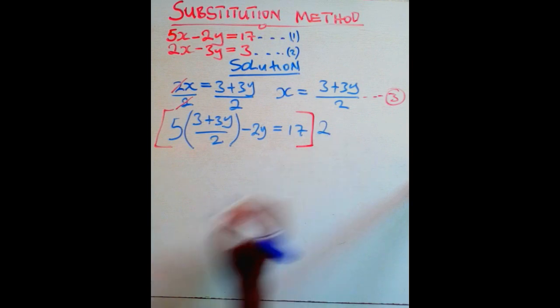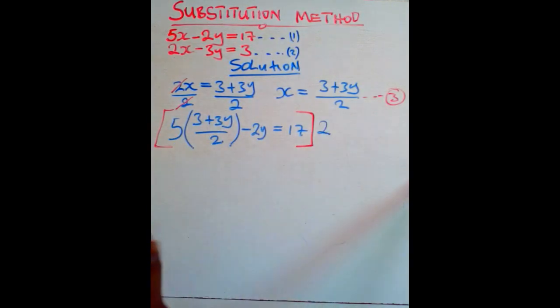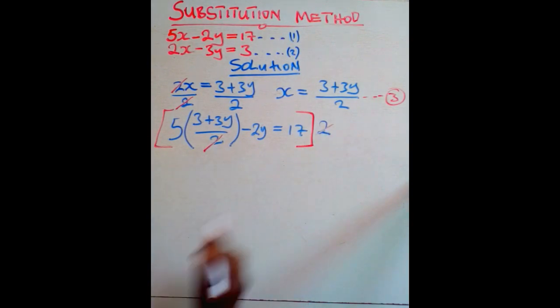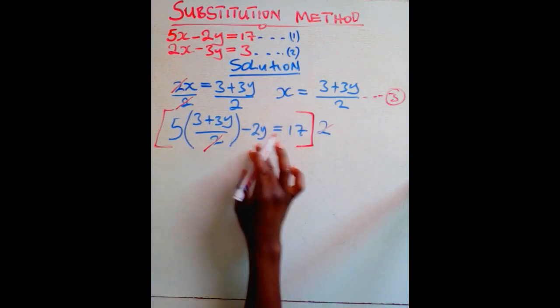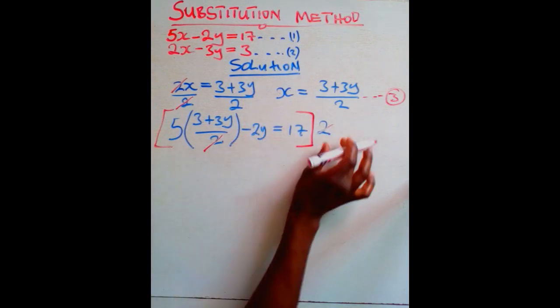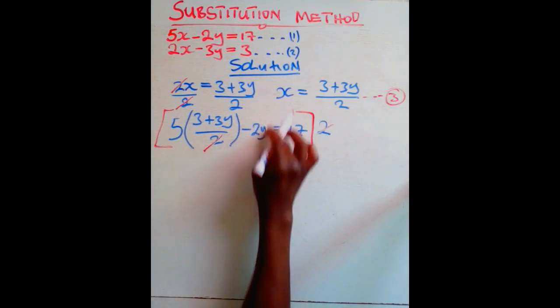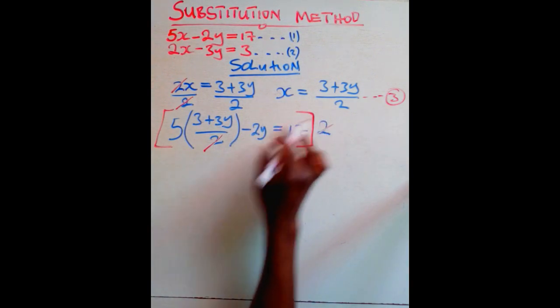When you multiply the first term times that 2, these 2s will cancel. But that does not mean that we are not multiplying the same 2 by the other terms. So for the first term, the 2s are going to cancel, but this 2 still exists for this term, and this 2 still exists for this term.